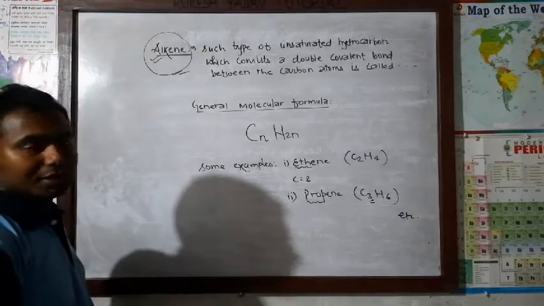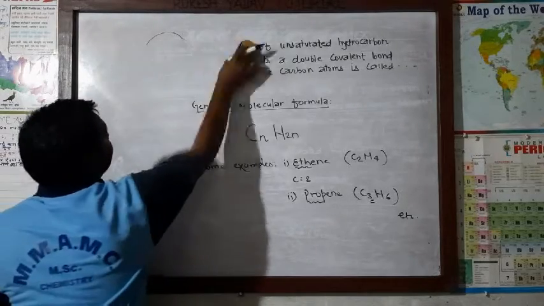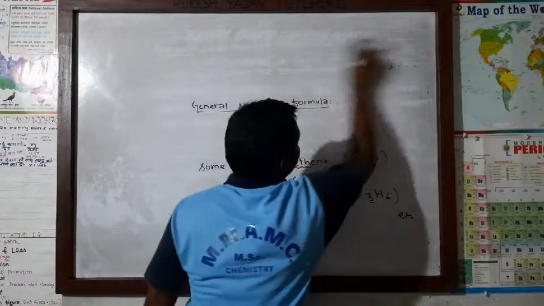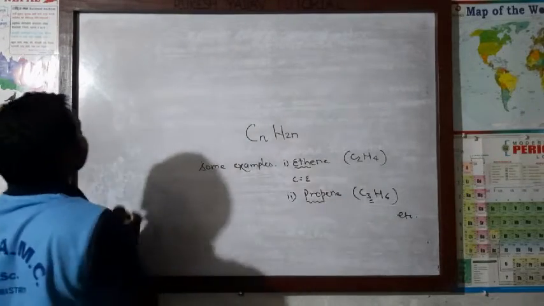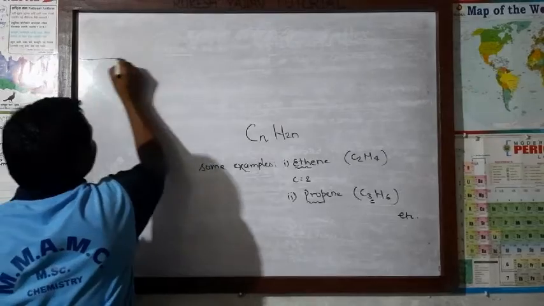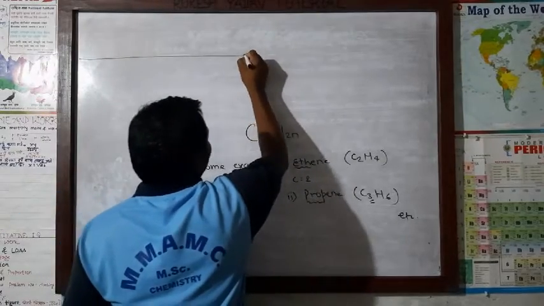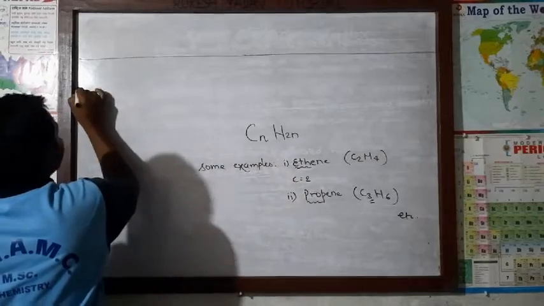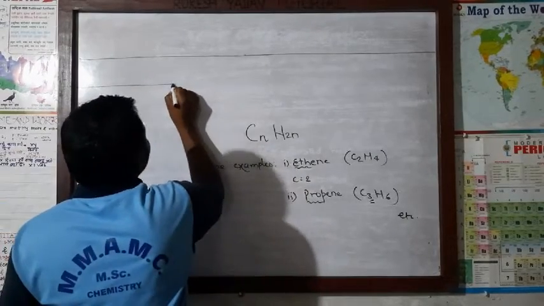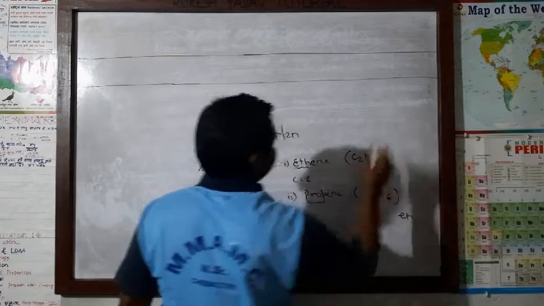Now I am going to make a table of the first 10 alkenes. For that we have to make the table this way. That table is very important. Some I will make, after that the rest you should fill in yourself. If you face any obstacle, you can discuss with me.